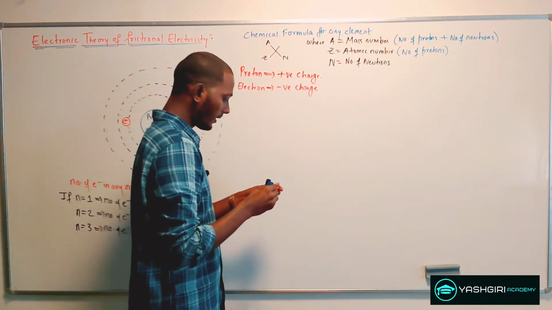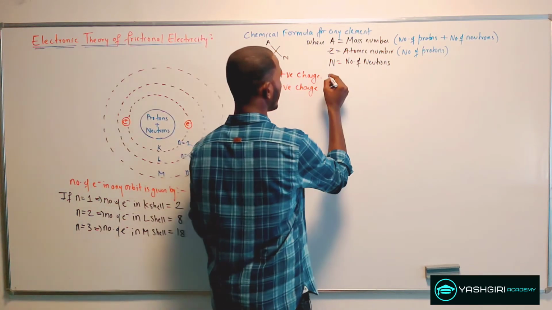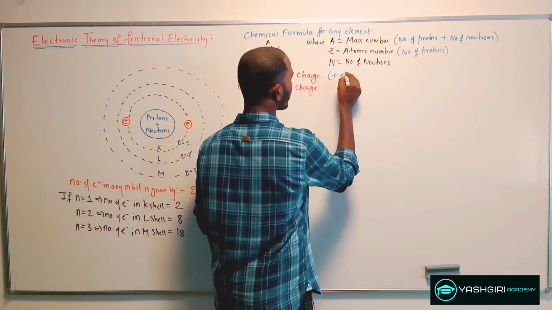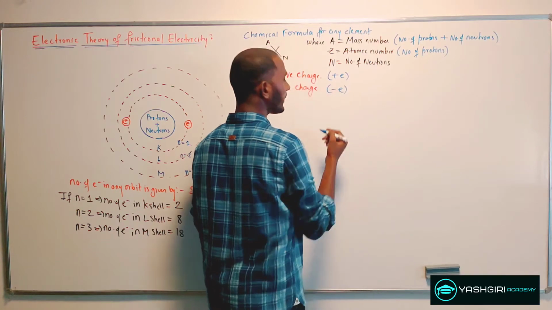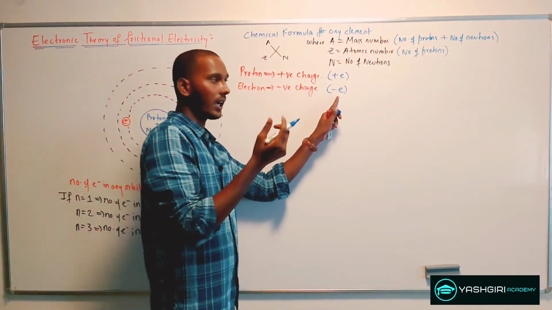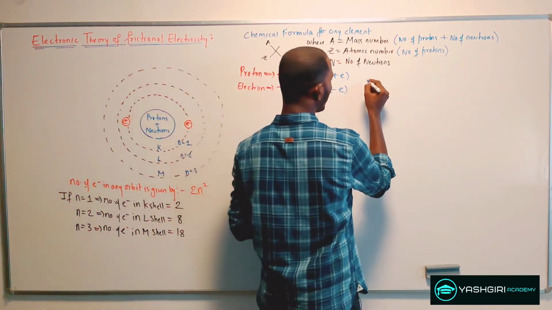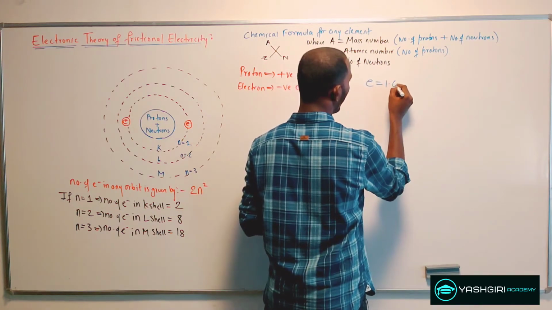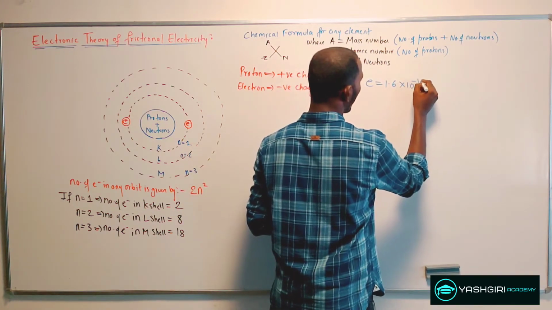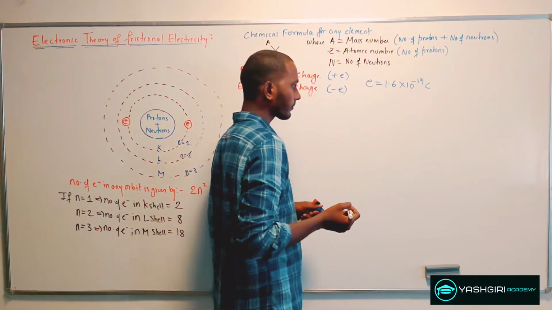The same thing, I can write as plus e and this as minus e, where e is the charge, and the value of this e is equal to 1.6 times 10 raised to minus 19 coulomb.